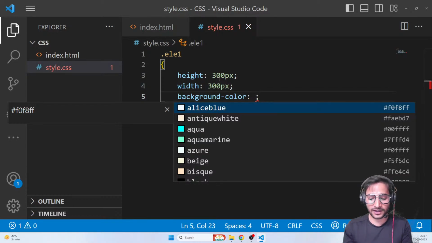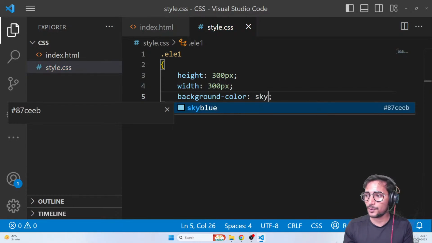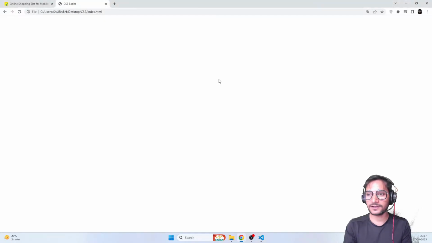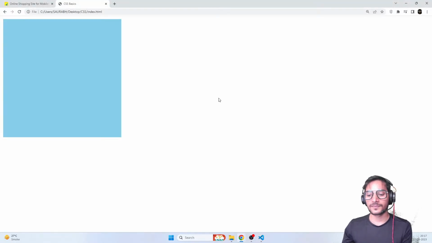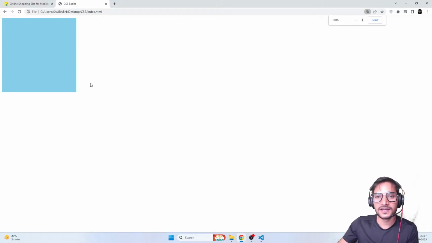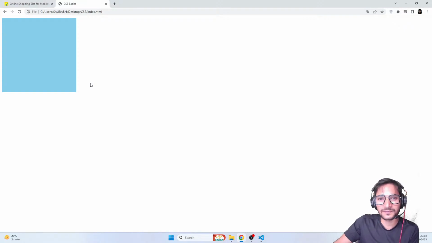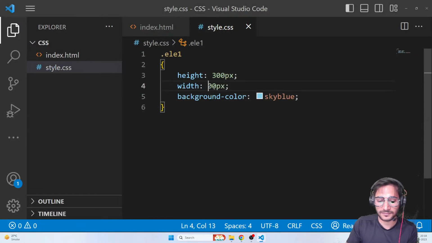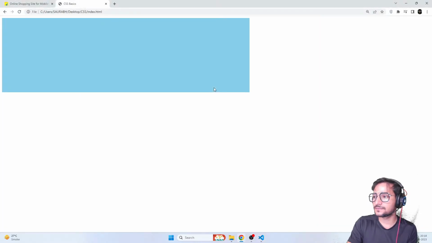So background-color, let's say sky blue, and save it. Here we go. Now you have a box, guys. You can see that you simply have a box with a height of 300 pixels and a width of 300 pixels. So basically it's a square, but again, it's up to me. I can make it 1000 pixels, and here we go. I have a rectangle now.